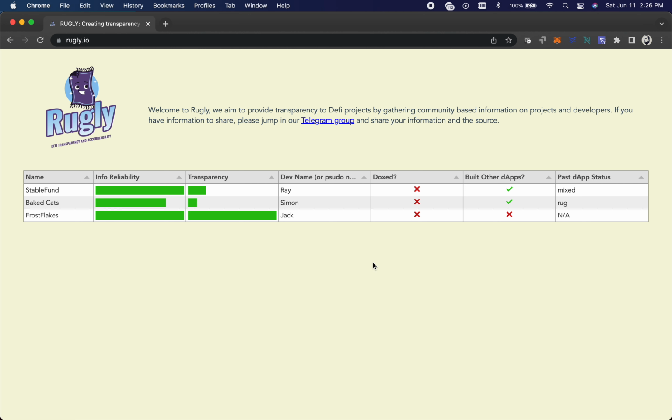DeFi is built on the blockchain, and blockchain is made to be both transparent and anonymous. So the amount of money and the effort that you'd have to spend in getting charges taken against someone like Simon from Baked Cats would be incredibly time consuming and expensive. And honestly, it just doesn't make sense.